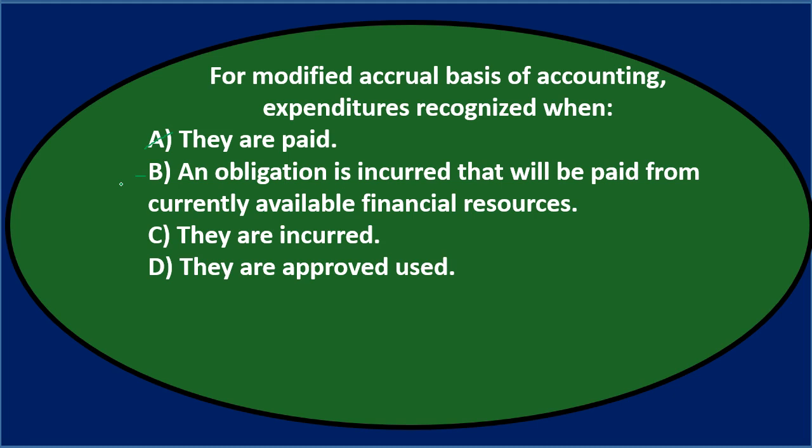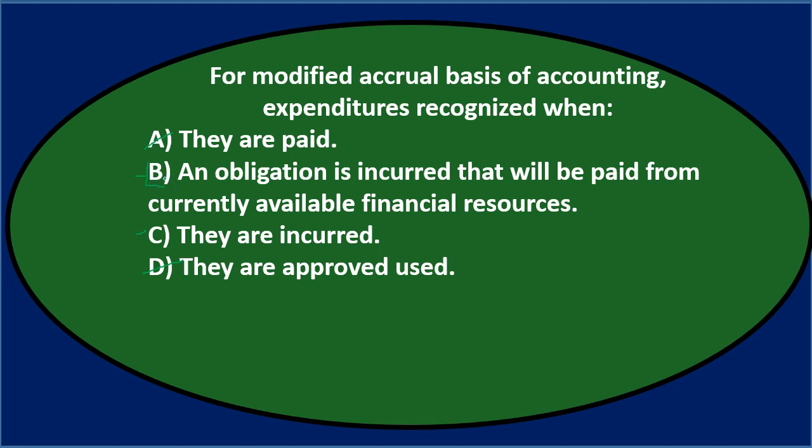And then C says when they're incurred, and that would be similar to the accrual method. So that sounds like an accrual type method, and I would be closer to the accrual than the cash, probably, with a modified accrual. And then D says they are approved. That could be another step, another process, when they're approved. But is that when they're recorded? I think it's between B and C. And of the two, I think the definitional one is going to be our final answer. B, that's the one I would go for.